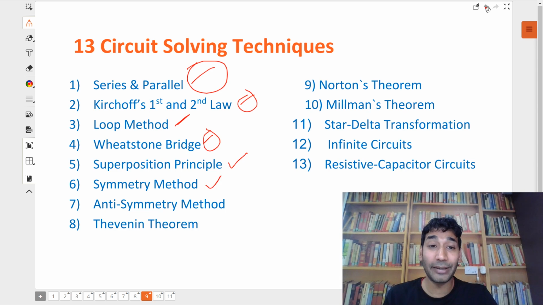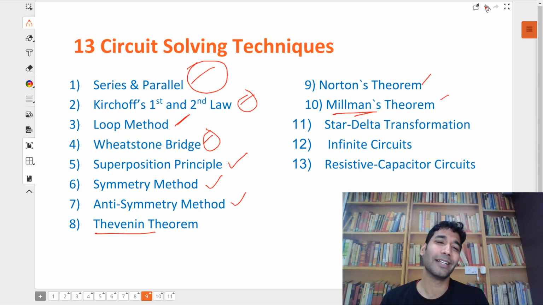Then the symmetry method, of which I again gave you a glimpse. There is also something called anti-symmetry, which is a little complicated. Now there is Thevenin's theorem, Norton's theorem, and Millman's, which I told you a little bit about. Thevenin is amazing. It's not so easy, and students don't get it the first time, but with 2 or 3 questions of practice, this method can solve any complicated question in a matter of seconds.